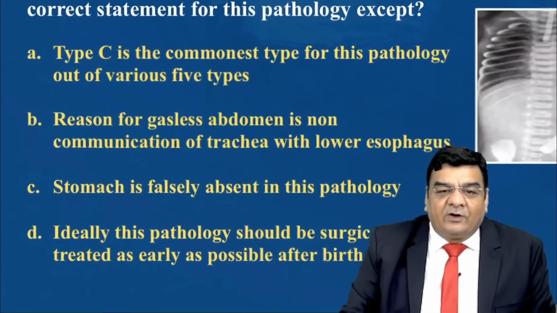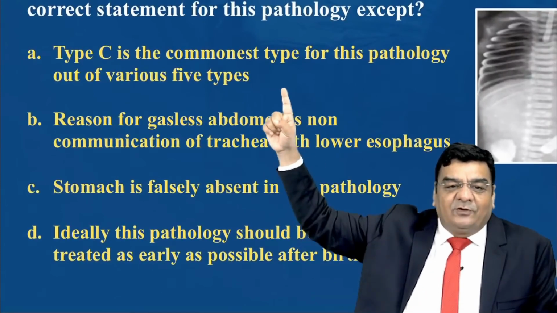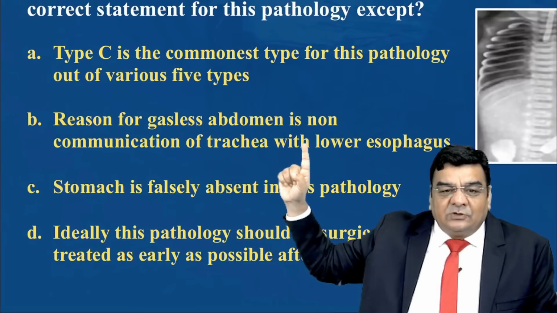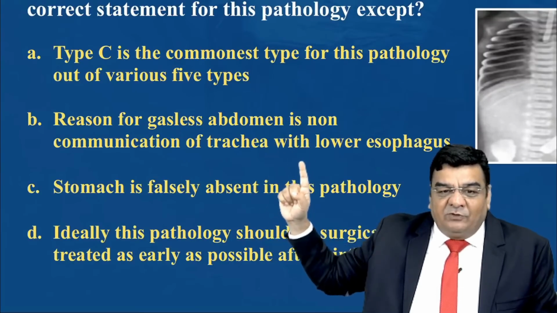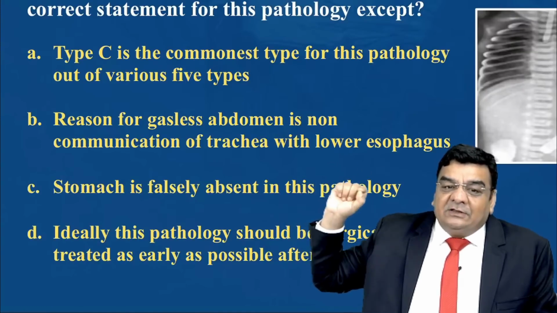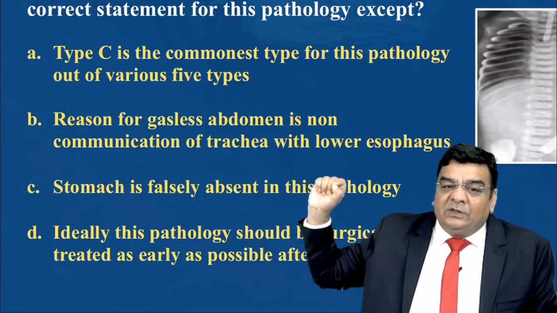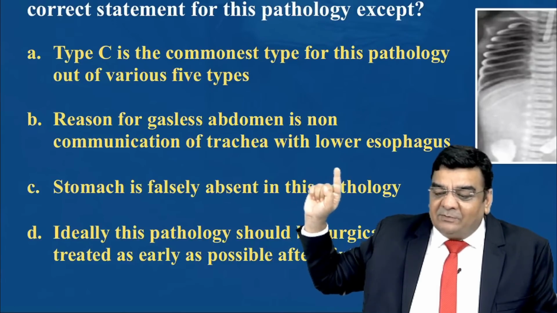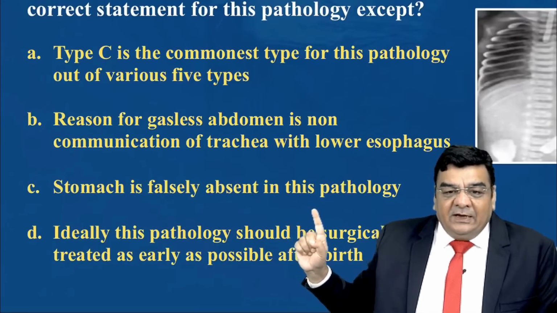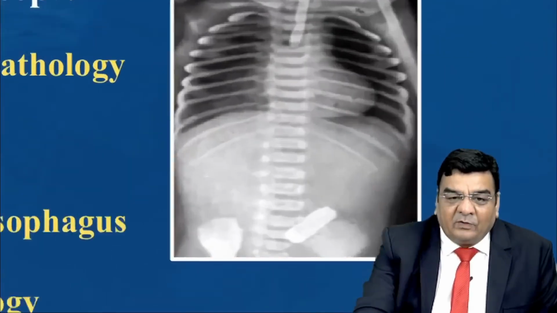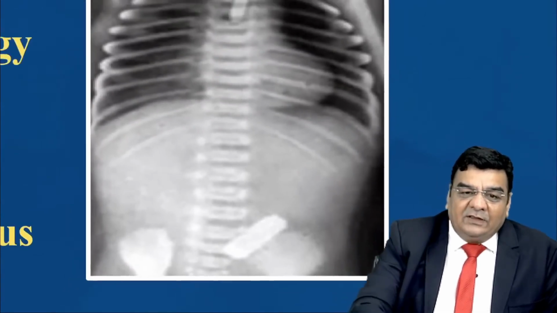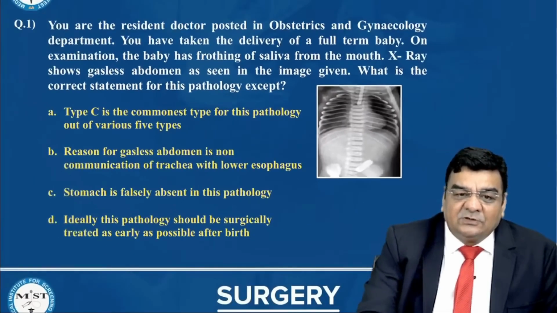The given option says that type C is the commonest type for this pathology out of various 5 types. Reason for gasless abdomen is non-communication of trachea with the lower esophagus. That means the reason we are not able to see gas in the abdomen is that the trachea is not connected with the lower esophagus. Whether the statement is true or not, let's see. Stomach is falsely absent in this pathology. Actually, the stomach is present, but because we are not able to see any gas in the stomach, we feel that the stomach is falsely absent. So this is also a true statement.